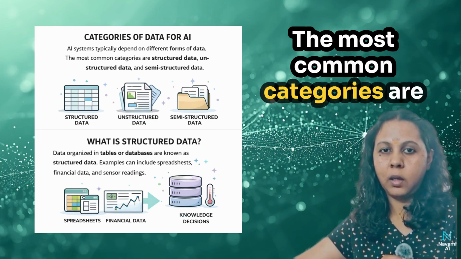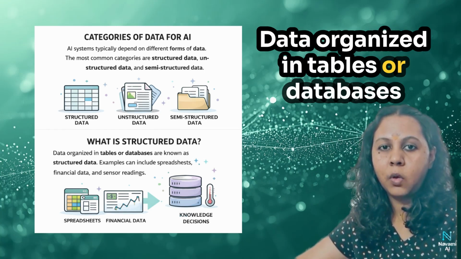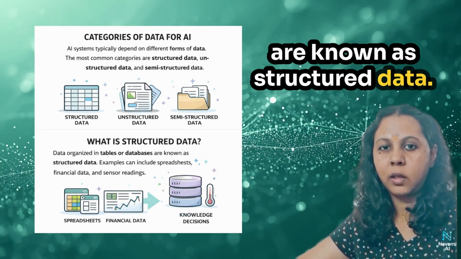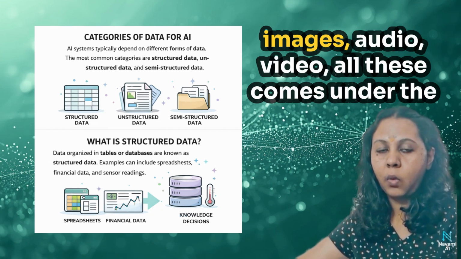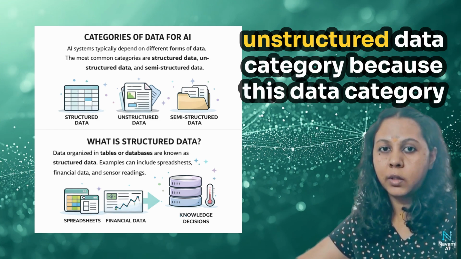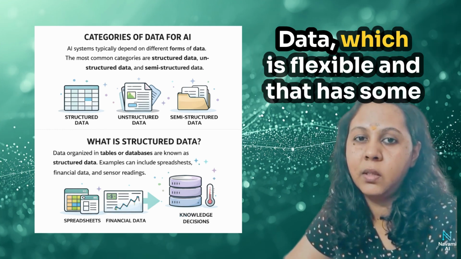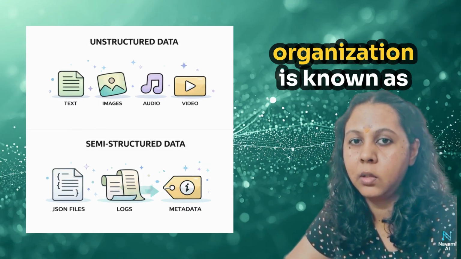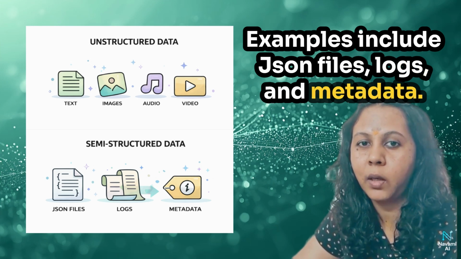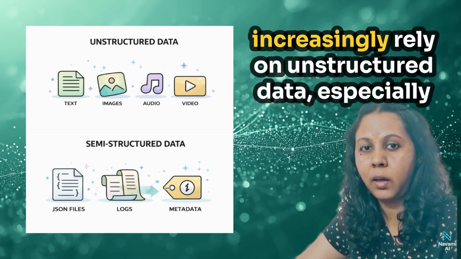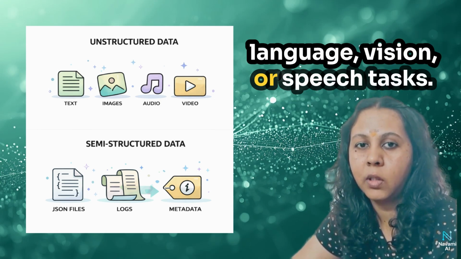The most common categories are structured data, unstructured data, and semi-structured data. Data organized in tables or databases is known as structured data. Examples include spreadsheets, financial data, and sensor readings. Text, images, audio, and video all come under the unstructured data category because this data does not follow a structured format. Data which is flexible and has some organization is known as semi-structured data. Examples include JSON files, logs, and metadata. As you know, modern AI systems increasingly rely on unstructured data, especially for text generation, language, vision, or speech tasks.